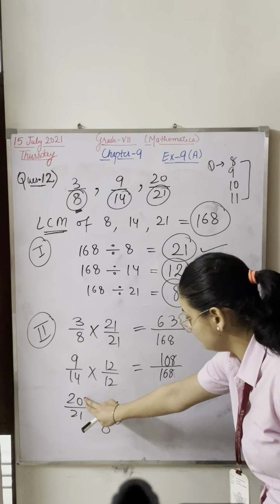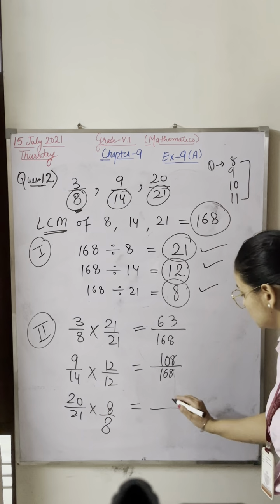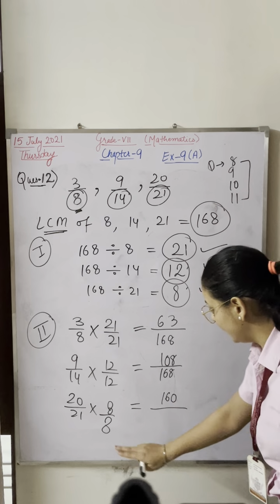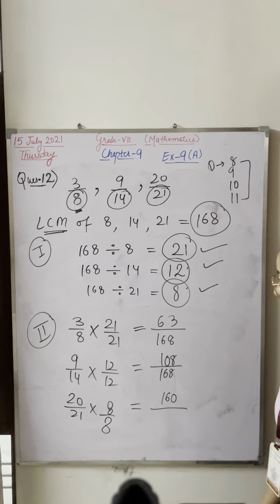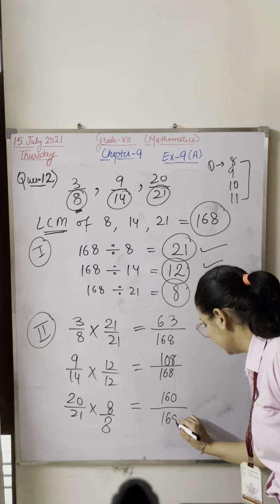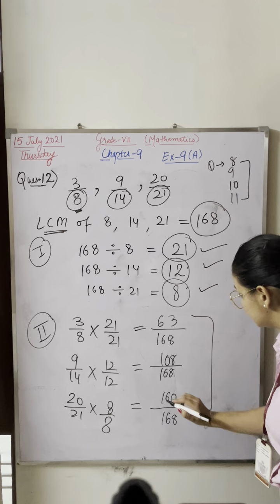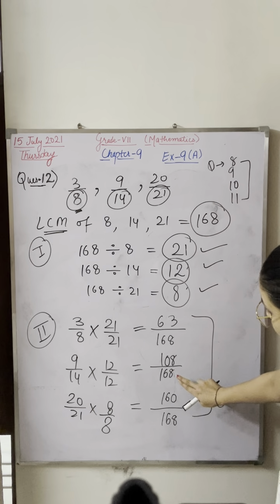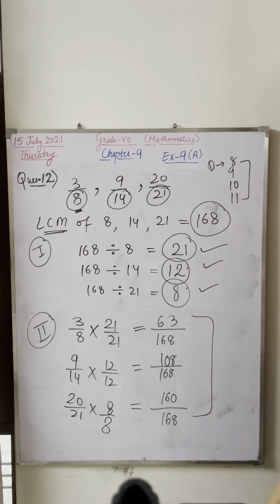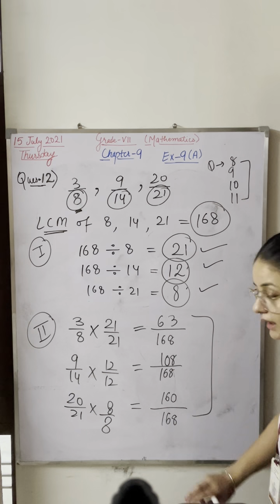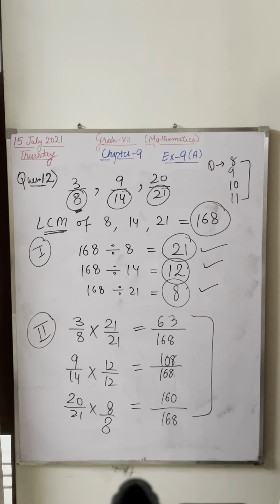Now 8 multiplied by 20 is 160. And 21 multiplied by 8 will be 168. So this is the answer when you get the same denominators. This was the question: find the rational numbers which have the same or common denominators. Any doubt? Geet, Pratishtha.